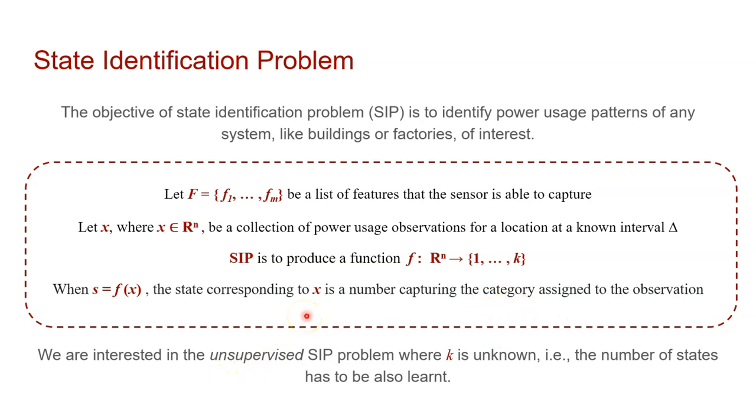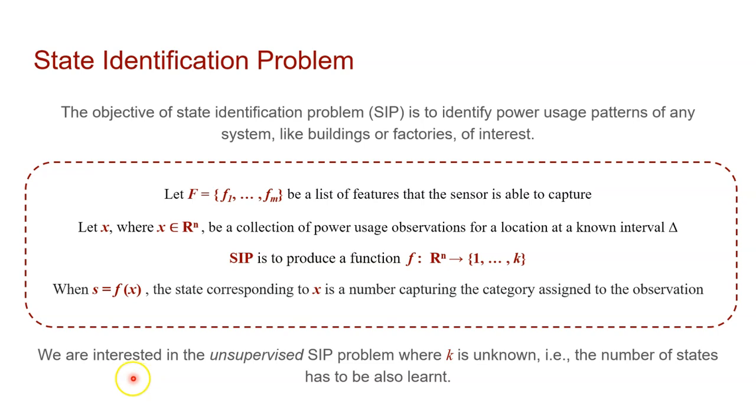This can be understood as mapping a set of observations or power usage patterns to a categorical number, in turn identifying different power usage patterns based on their numbers assigned. These numbers can be called different states.